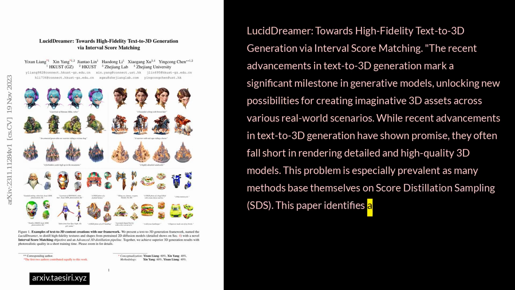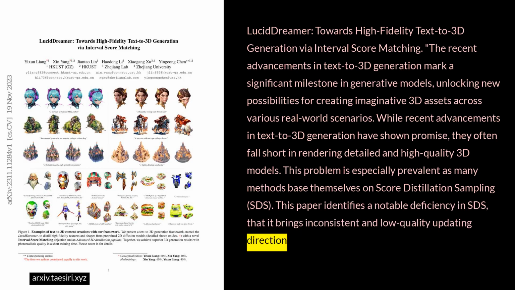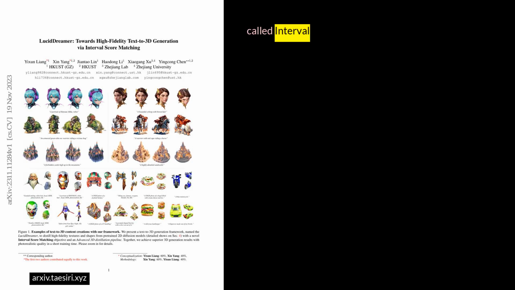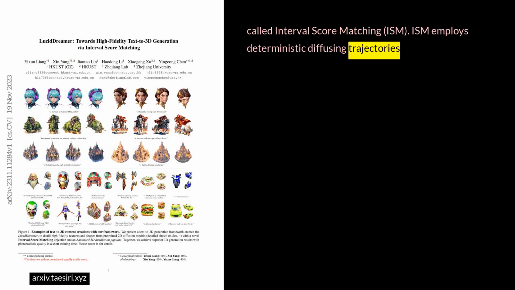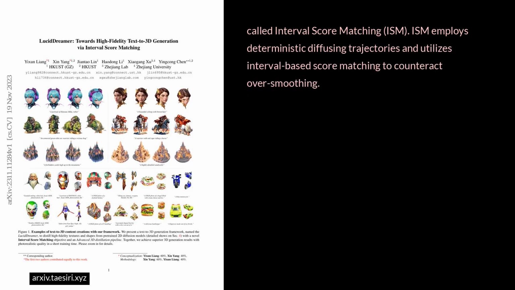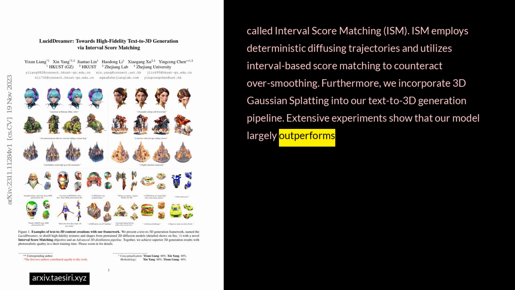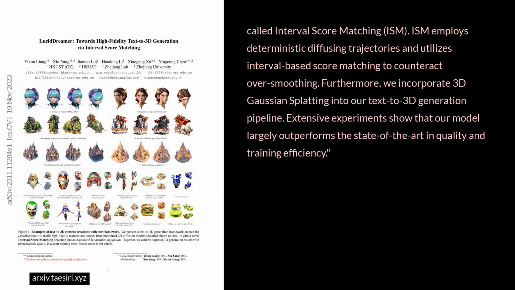This paper identifies a notable deficiency in SDS, that it brings inconsistent and low-quality updating direction for the 3D model, causing the over-smoothing effect. To address this, we propose a novel approach called interval score matching, ISM. ISM employs deterministic diffusing trajectories and utilizes interval-based score matching to counteract oversmoothing. Furthermore, we incorporate 3D Gaussian splatting into our text-to-3D generation pipeline. Extensive experiments show that our model largely outperforms the state-of-the-art in quality and training efficiency.